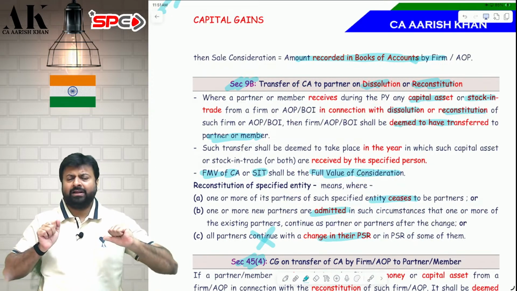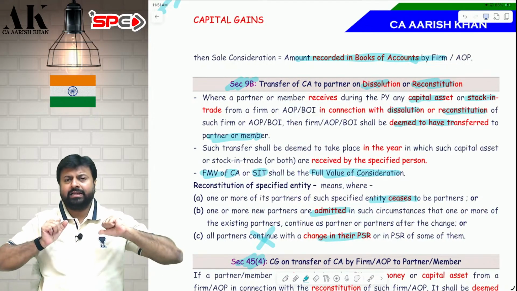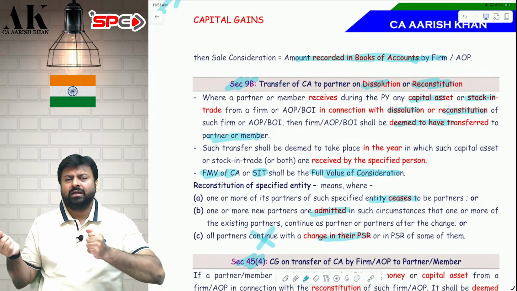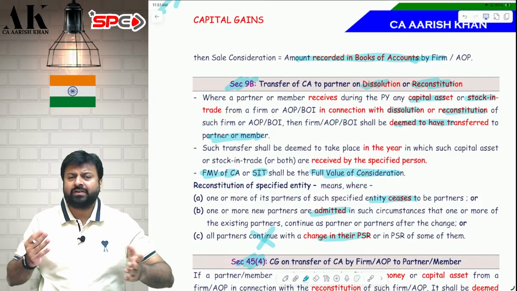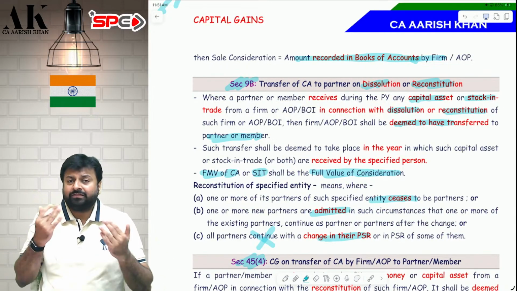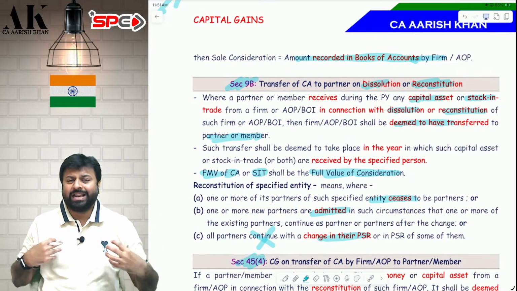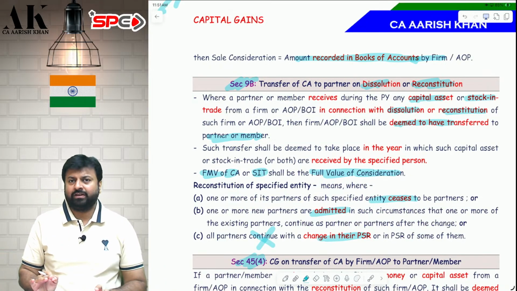So for SIT, I will take the FMV, and for capital asset also I will take FMV. SIT will be subject to tax under PGBP, and capital asset will be subject to tax in capital gains. As simple as that. So what is the firm transferring? The firm is transferring capital asset or stock in trade. Why is the firm transferring? On dissolution or reconstitution. Who is liable to tax? Firm is liable to tax. What is the FVC? That I have told you, FMV.